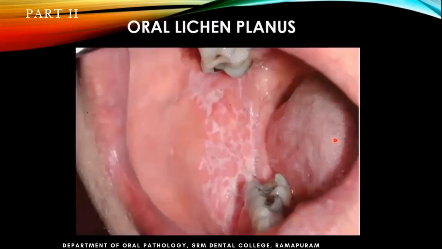Again, another thing is the mucosal pathologies, oral lichen planus. This is one type where you can see Wickham's striae, a white network, a lace-like pattern. So this is one more thing. This can be worsened by any associated autoimmune disorder, or when the immunity is very low, and because of poor glycemic control, it will be very